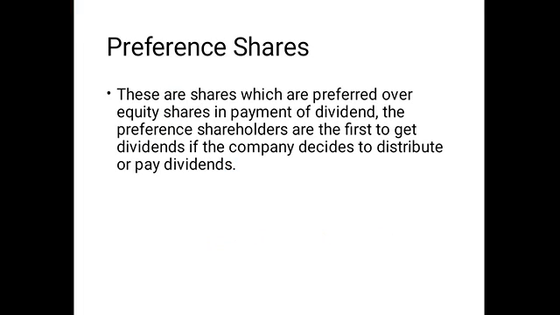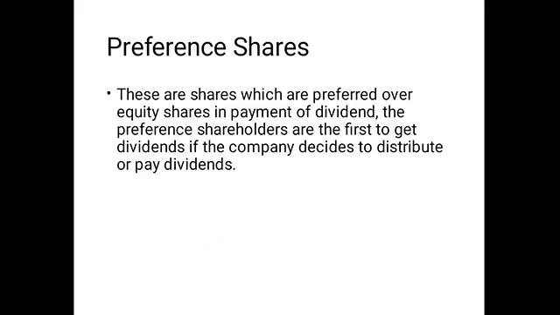Then next, coming to the preference shares. These are the shares which are preferred over equity shares in the payment of dividend. The preference shareholders are the first to get the dividends if the company decides to distribute or pay dividends. So the second type here is preference shares. By the name itself we can identify the meaning: preference is giving priority.